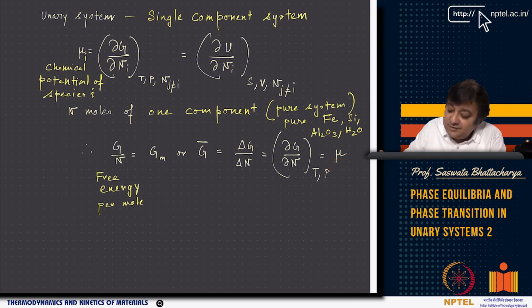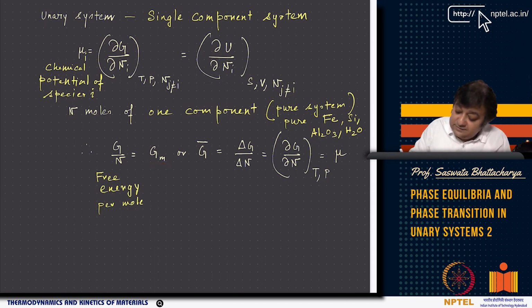Since there is one component, we are not using any subscript here, because there is only one component, mu. So mu and Gm have become identical.